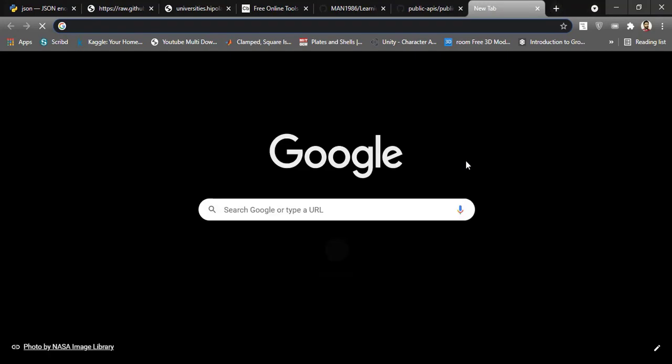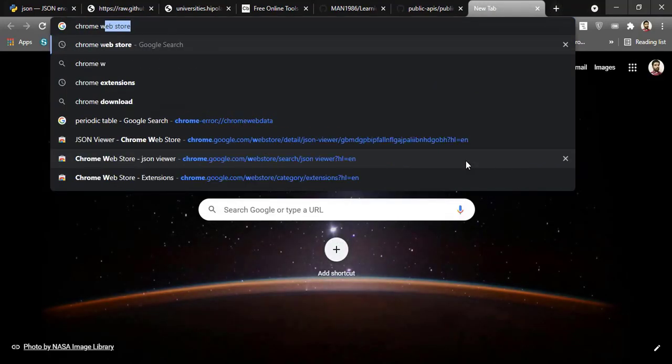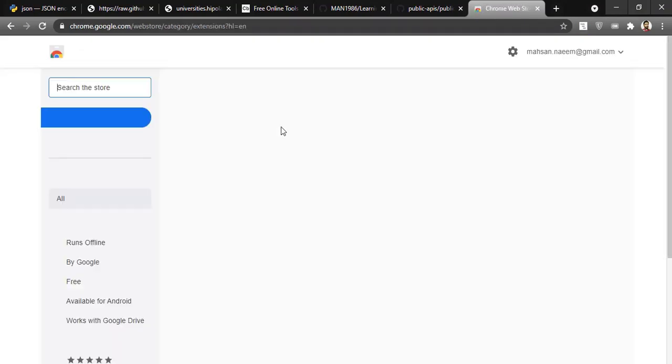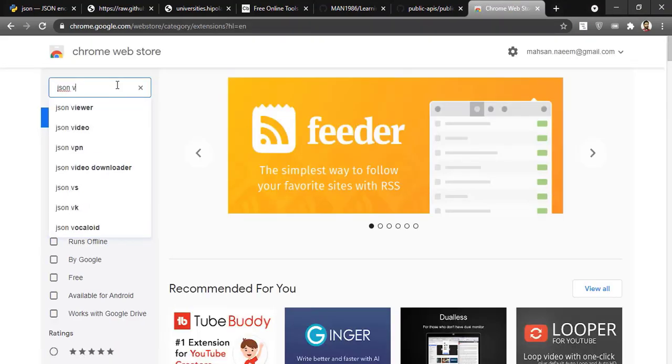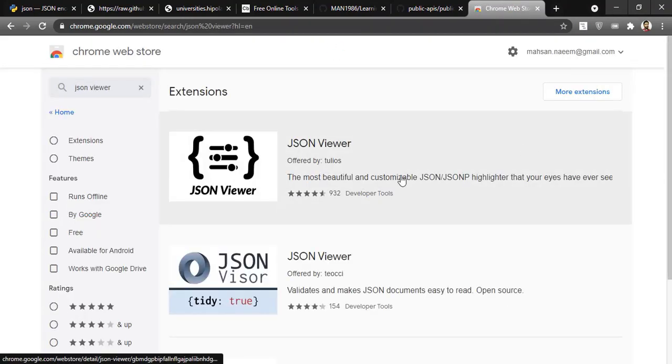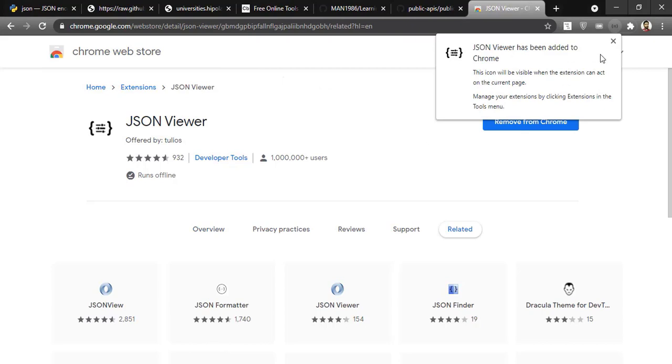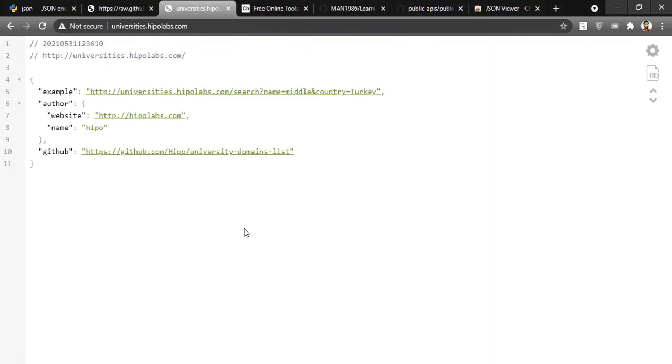First let me show you that if you go to Chrome Web Store and go to extensions, search for some JSON viewer extension. Let's try this first one and add to Chrome. It has been added. This was the JSON file all in single line, and after adding the extension, if I refresh the browser, you can see the JSON data in well formatted way.